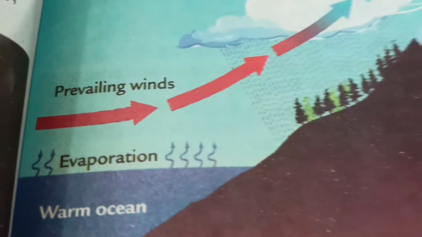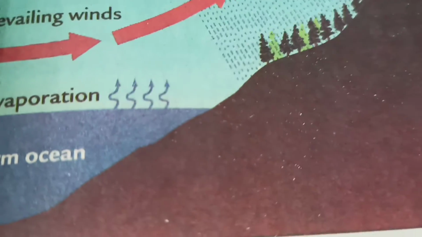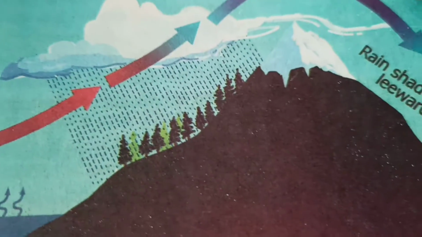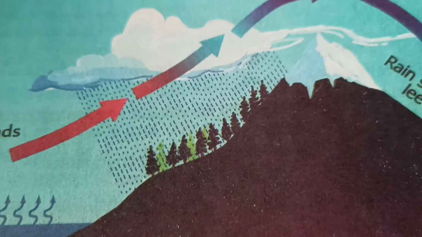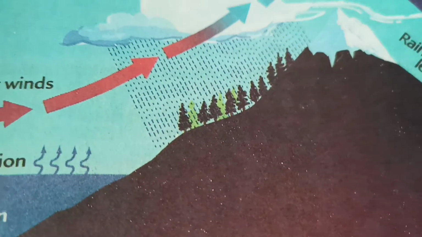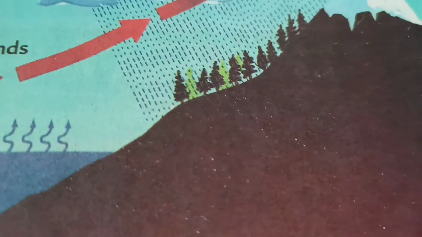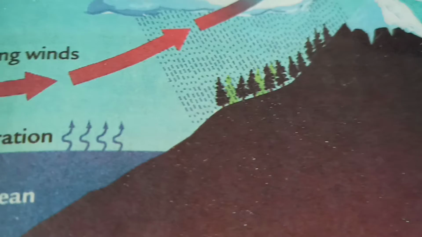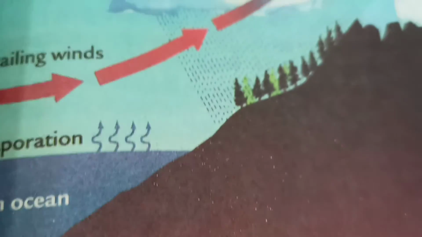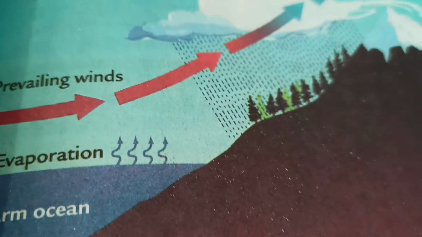The moist air from the Arabian Sea is forced by the Western Ghats to rise, resulting in cooling and rainfall. On the other side of the Western Ghats, the descending wind is devoid of moisture and hence does not give rain in the central part of the Deccan Plateau. Hence this region is dry and known as the rain shadow region.